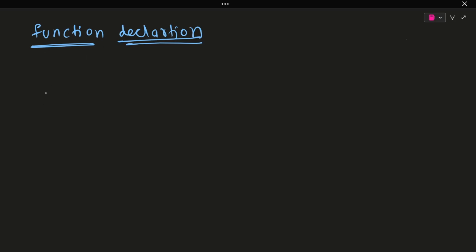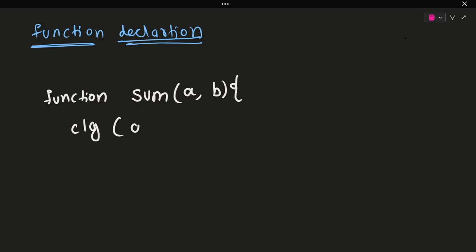So how will you declare a function? Let's say there is a keyword called function, so you mention function. After that you need to mention the function name. Let's say the function name is sum, and you are accepting two values, a and b. This is the function scope that you are opening, and you perform whatever you want, let's say a plus b, and then you close it. So this is the first way of declaring a function.